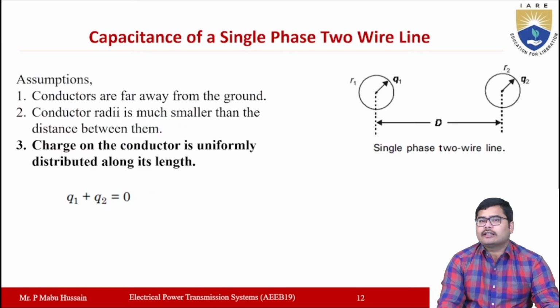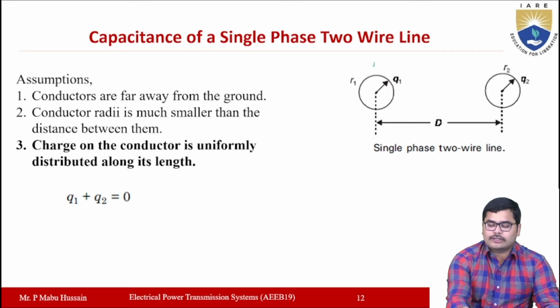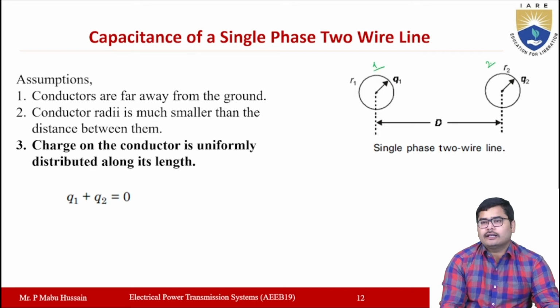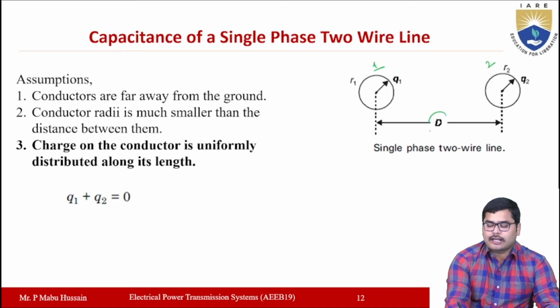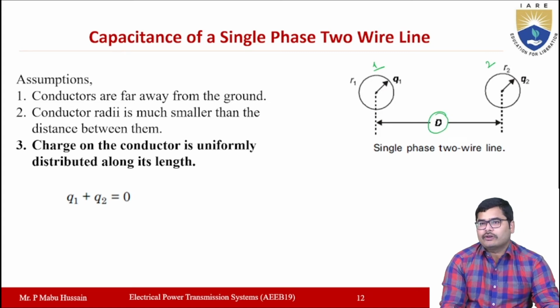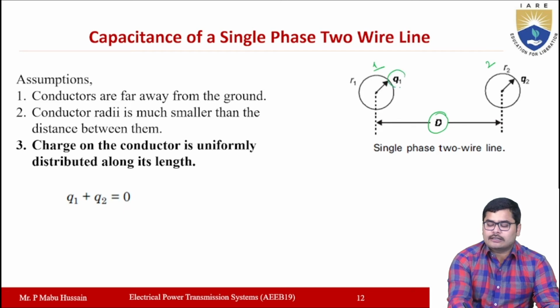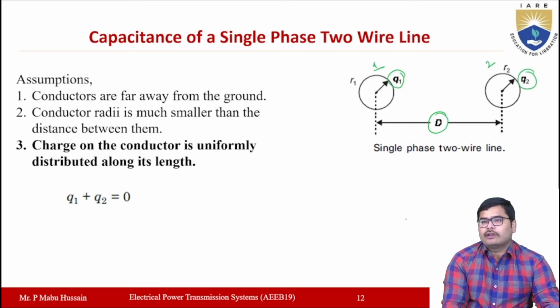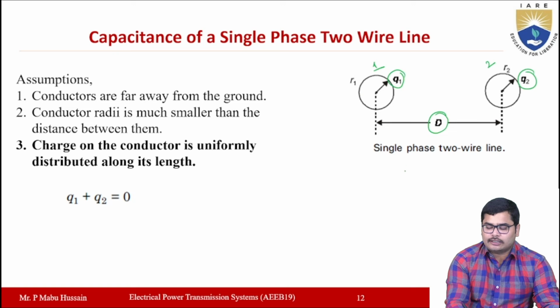Let us see the capacitance of a single phase two-wire line, so then you can understand that. In a single phase or two-wire transmission line system, you will have two conductors, right? This is the first conductor and this is the second conductor. Let us assume that the distance between these two conductors is capital D here. The charge on each conductor is represented as Q1 and Q2, and the charge distribution is such that the sum of Q1 and Q2 will be equal to 0.